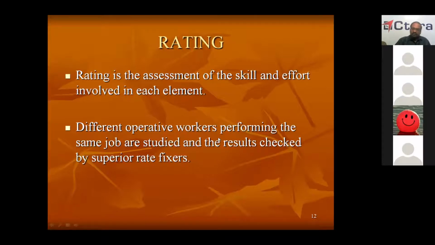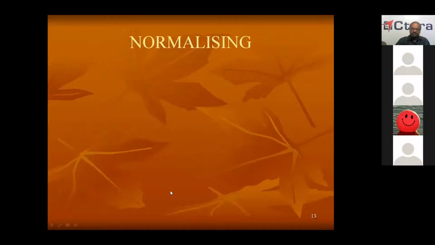Different operative workers performing the same job are studied, and the results are checked by the superior agency. That's why, when you are conducting time study, the same job will be given to different operative workers, and the results are checked. Now, how is normalizing done?